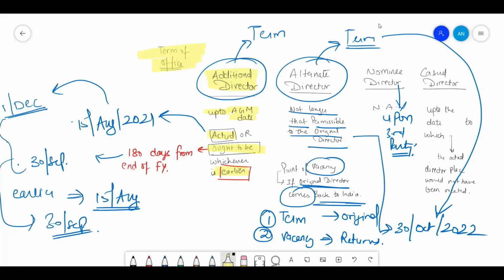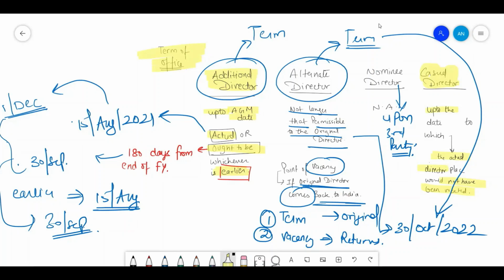Now let's come to the point of casual director, which is important for this time. It says that the term of office will be up to the date to which the actual director's place would not have been vacated. For example, a resignation happened in the company in the middle of the year, and in place of that director a casual director was appointed.